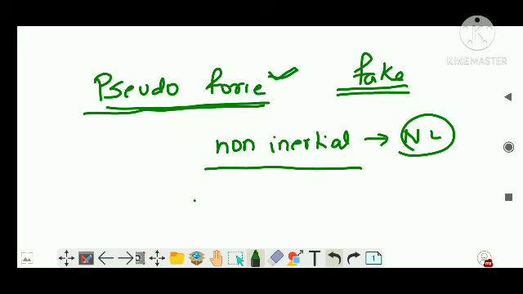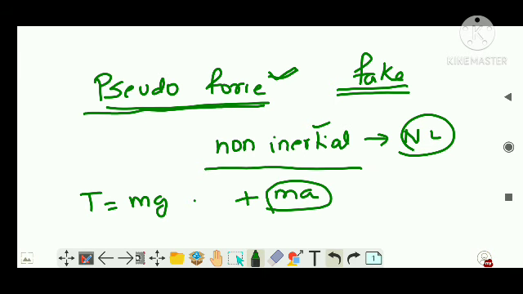See, initially we found that T was equal to mg when you consider the non-inertial frame. So what has to be added? An ma has to be added. This ma will be added by the observer to get the correct answer. The actual correct answer is T equals mg plus ma. But when he did the calculation in the non-inertial frame, he just found T equals mg.